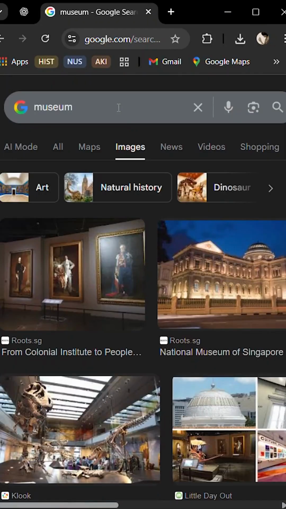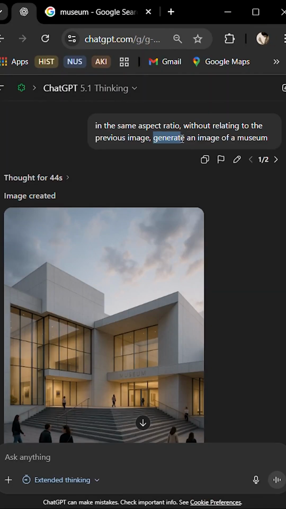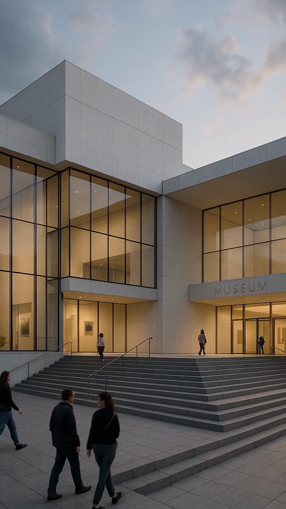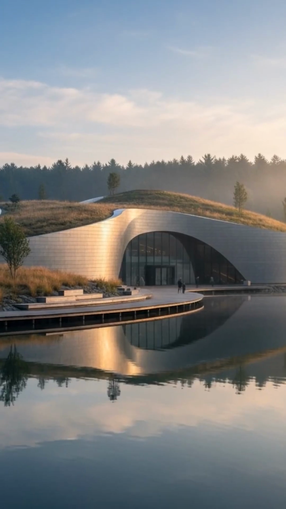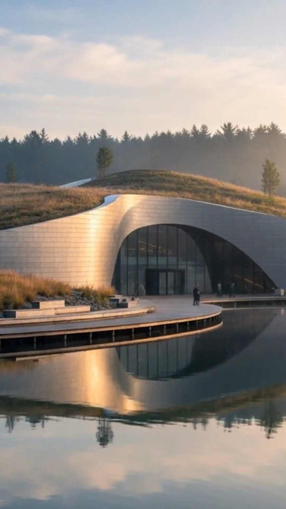Imagine asking an image model to design a museum. The results are strangely familiar. Glossy glass, smooth white curves, dramatic steps, and a skyline that could be anywhere.